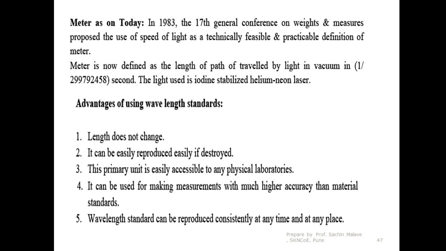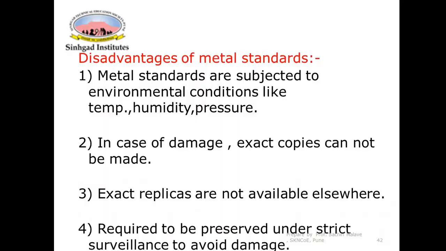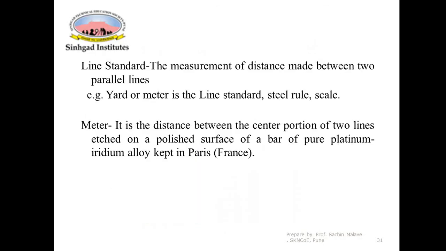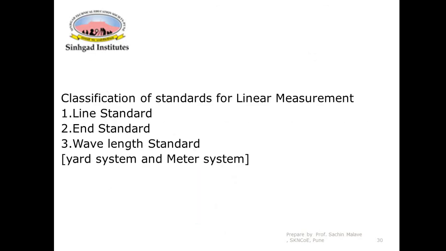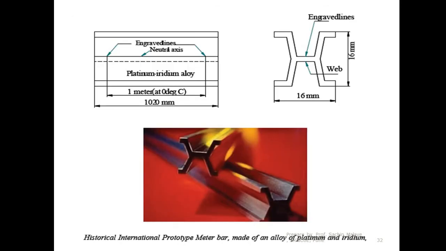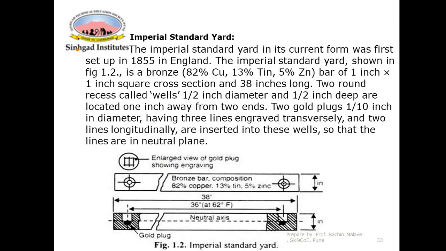So this was related to the standards. In today's lecture, I will just recall: basically the objective was to study the various types of standards used for linear measurements. Two types of standards are there: metal standards and wavelength standards. Under metal standard there are line standard and end standard. We saw what the line standard is, how the meter is defined, and the international prototypes of the meter and yard.